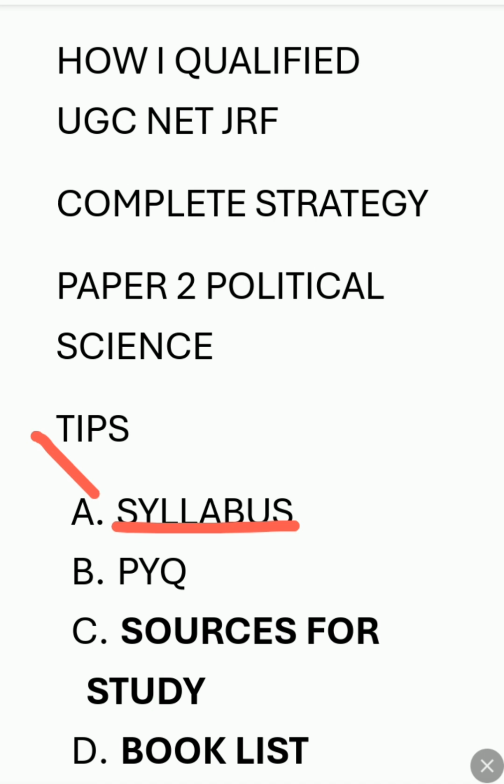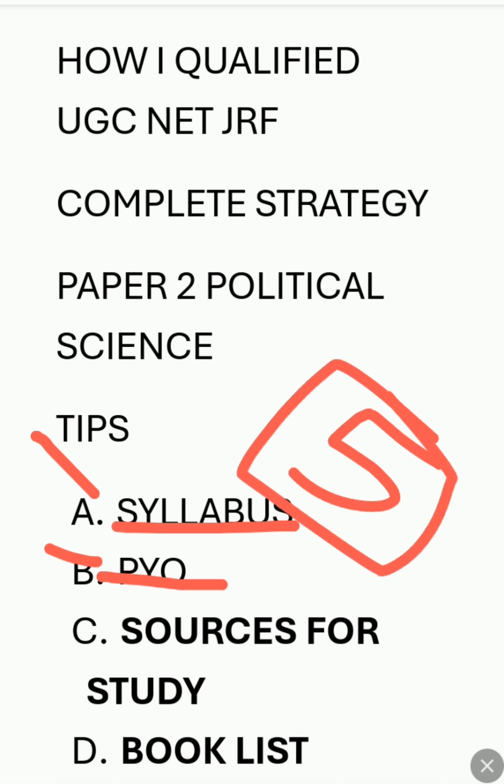Then after doing that, you should go through PYQs, previous year question papers, at least from the last 5 years. You should analyze what kind of questions were asked in the previous year papers and from which part of the syllabus.